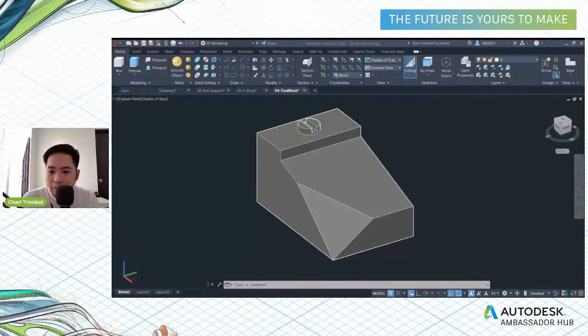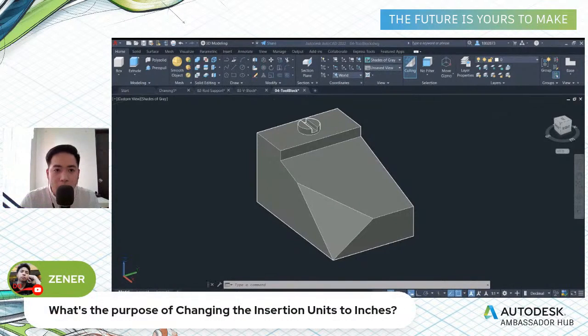Okay, I can see we have a question here from Zener. His question is, what's the purpose of changing the insertion units to inches? Okay, Mr. Zener, we changed the units because we control the precision and display formats for the coordinates, distances, and angles. So that's why we changed the insertion units to inches.